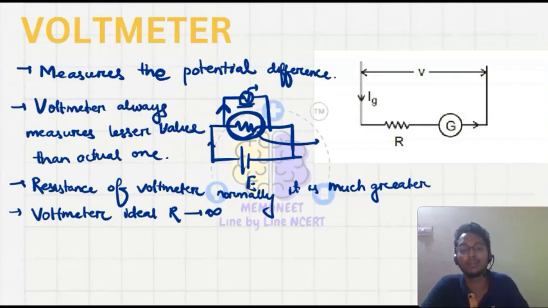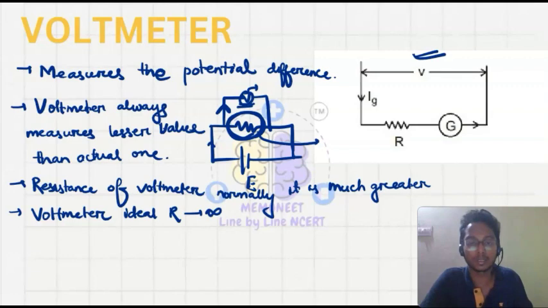Then when we are trying to change the galvanometer to a voltmeter, we have to apply a shunt in series with the galvanometer. So what will be the condition in the series? We know that the current will be the same. If the current is the same, let's see this condition. Here Ig is passing through it.